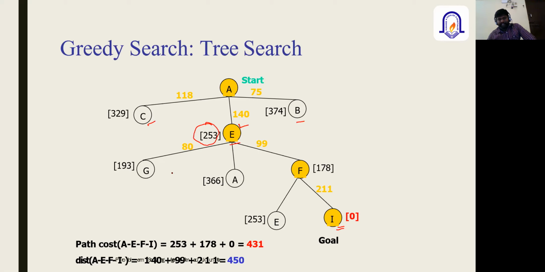When we expand E, the F node has the shortest path cost, so that is expanded, and then finally we reach the goal state I. Considering the path cost, A to E is 253 plus E to F, which is 178, plus F to I, which is 0. So the total path cost is 431.